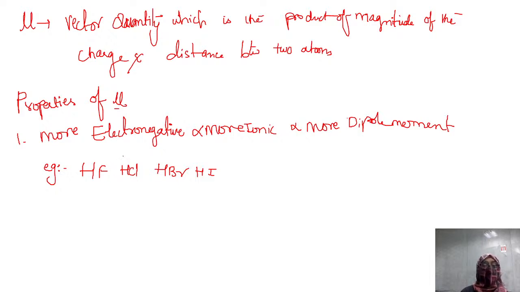I already told you that more electronegative means more ionic, means more dipole moment. Fluorine is the most electronegative element here. Hence the answer is HF is most, then HCl, then HBr, then HI. Yes, the answer is HF. But you are answering after I give the answers, right?